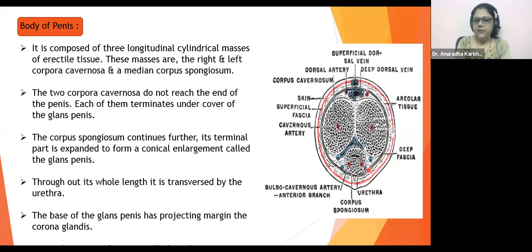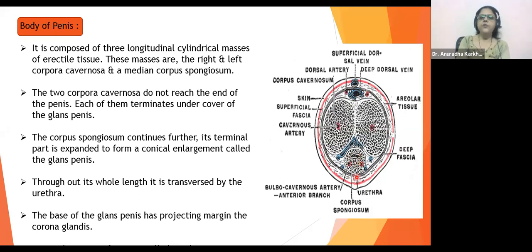Deep fascia, deep layer, areolar tissue, बाहर की तरफ है. Deep dorsal vein, superficial vein, arteries. ये सारे arteries and veins present होती ही है हर एक अपने body structure में, हाँ, right? यहाँ पर position of glans penis is not going to be visible.